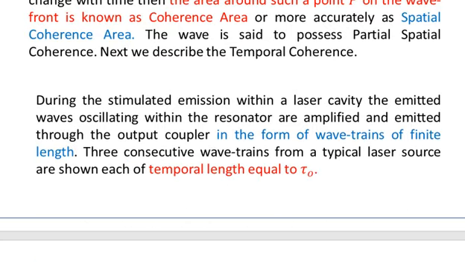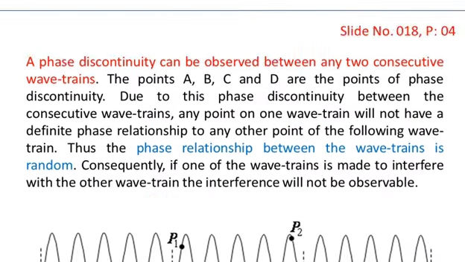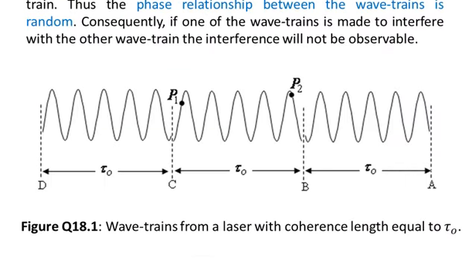During the stimulated emission within a laser cavity, the emitted waves oscillating within the resonator are amplified and emitted through the output coupler in the form of wave trains of finite length. Three consecutive wave trains from a typical laser source are shown, each of temporal coherence equal to tau naught. So you can see that these are the three wave trains emitting from the laser, and these are consecutive wave trains, each of time extent equal to tau naught.